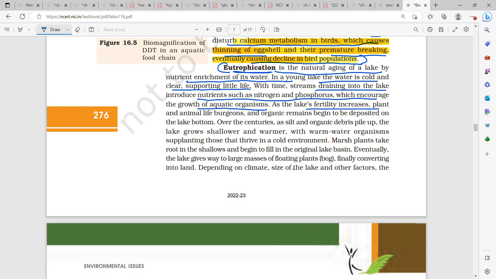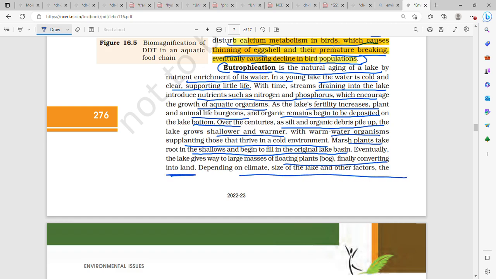As the lake's fertility increases, plant and animal life burgeons, and organic remains begin to be deposited on the lake bottom. Over centuries, as silt and organic debris pile up, the lake grows shallower and warmer, with warm water organisms supplanting those that thrive in a cold water environment. Marsh plants take root in the shallows and begin to fill the original lake basin. Eventually, the lake gives way to large masses of floating plants or bog, finally converting into land.